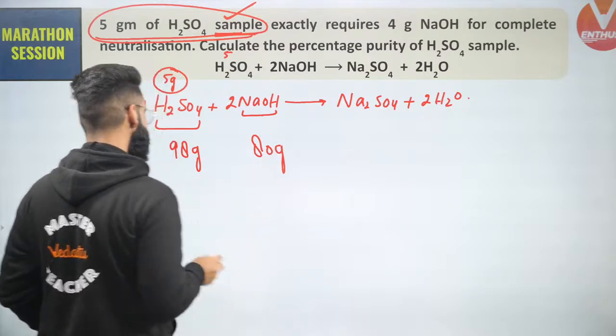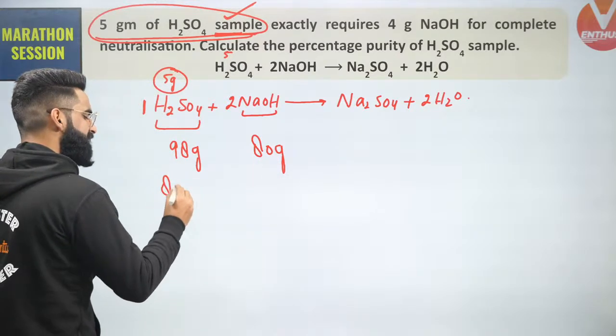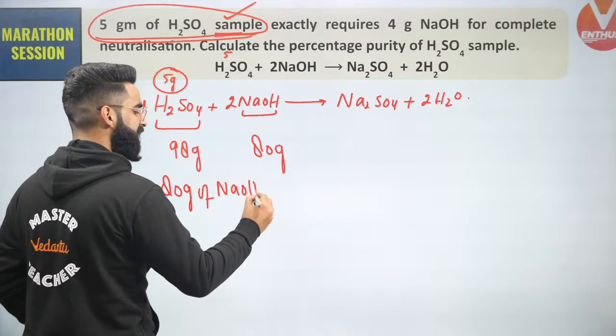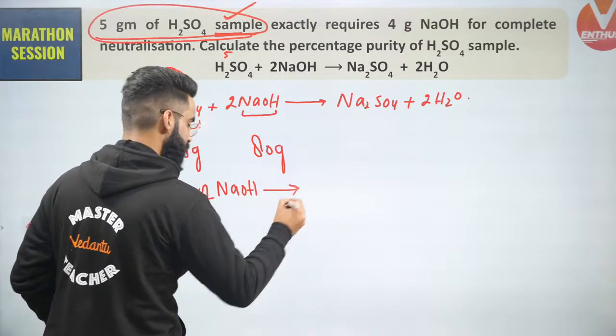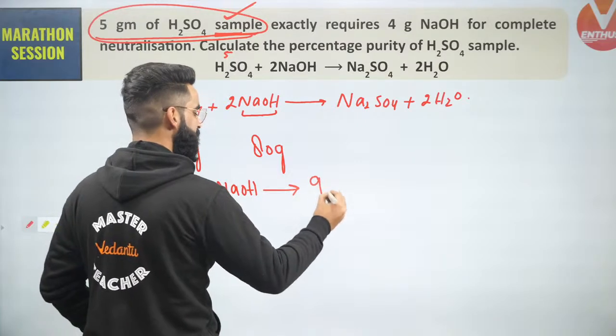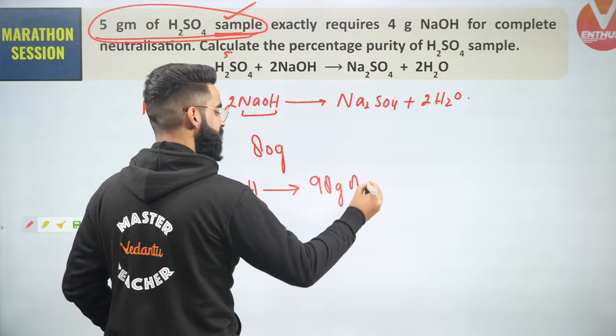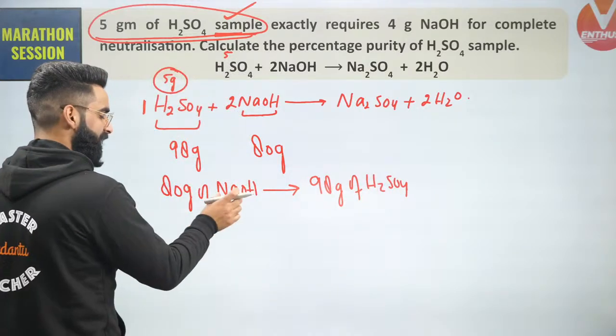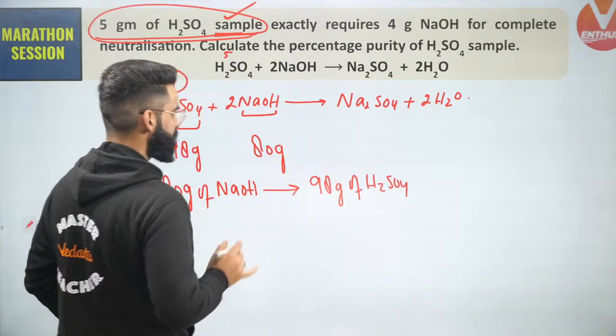Yes. So people, can I say something like this? Understand properly. Can I say 80 grams of NaOH? As per stoichiometry, 80 grams of NaOH reacts with 98 grams of H2SO4. As per stoichiometry, I got to know 80 grams of NaOH should react with 98 grams of H2SO4.